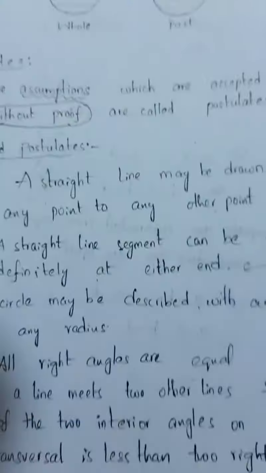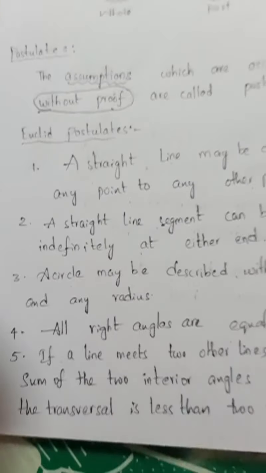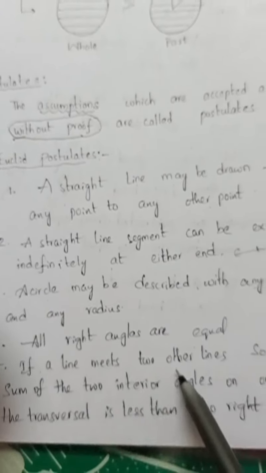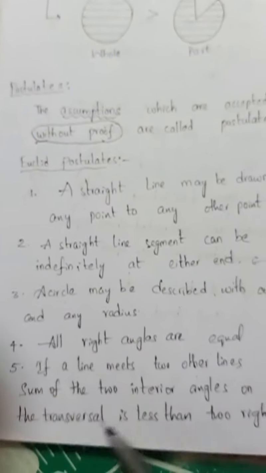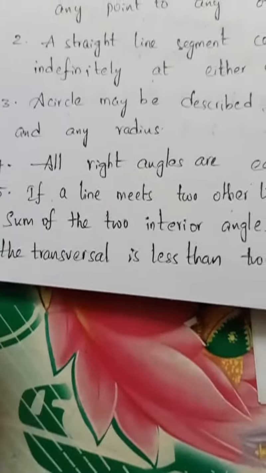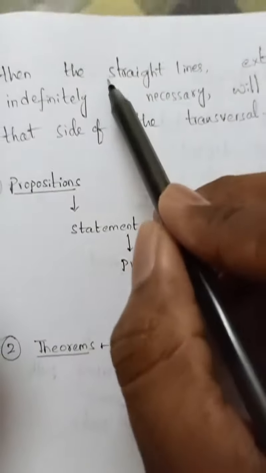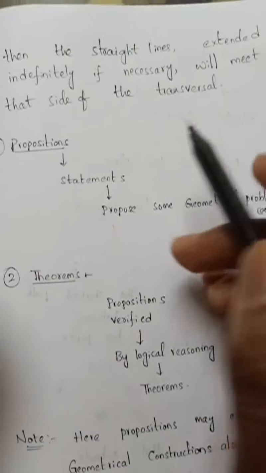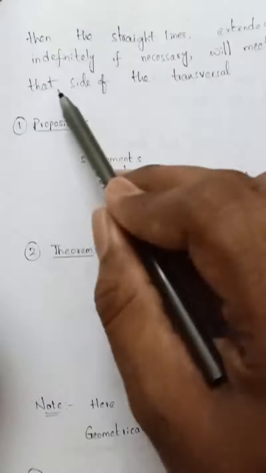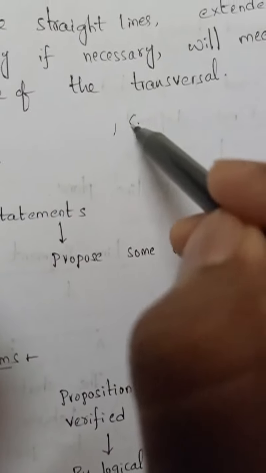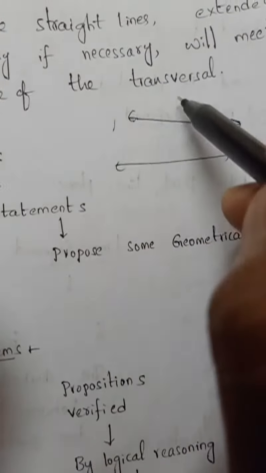That postulate can also be explained with another statement: if a line meets two other lines so that the sum of the two interior angles on one side of the transversal is less than two right angles, then the straight lines, extended indefinitely if necessary, will meet on that side of the transversal. That means the fifth postulate here in this statement is: suppose two lines are drawn and a transversal is there.